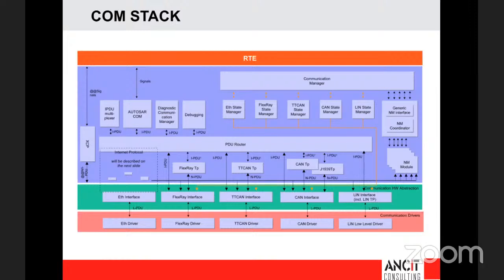Which module are we talking about? In terms of the communication, when you're talking about prioritizing. Is it related to this COM? I'm actually not very sure about this prioritize, but the prioritization is definitely part of the COM module.